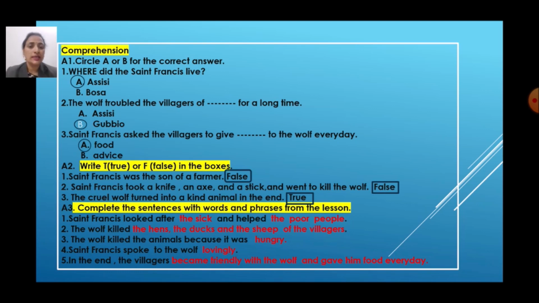False means wrong. Second, St. Francis took a knife, an axe and a stick and went to kill the wolf. St. Francis क्या इतना सब सामान लेकर गए थे wolf को kill करने? नहीं. That sentence is also false.